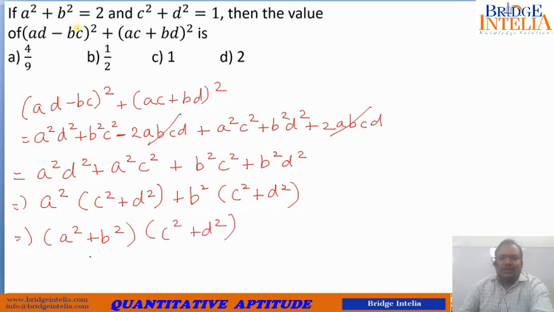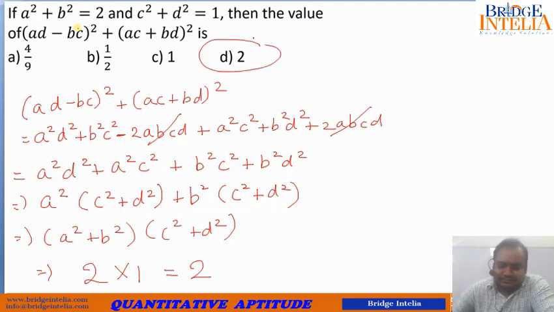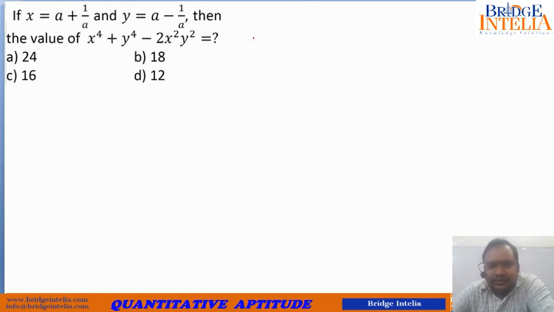So what you have been asked to calculate is actually this. Now you very well know the value of A square plus B square is already given to us as equal to 2, and C square plus D square is also given to us as equal to 1. So the final answer will be equal to 2 into 1, which is equal to 2. So this is the final answer. Now let's move further.